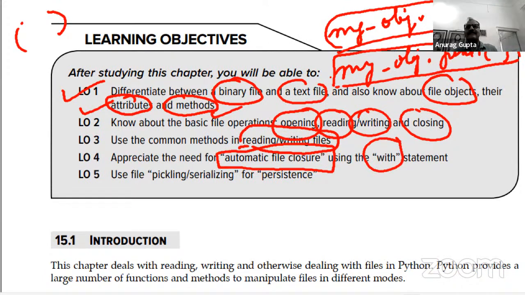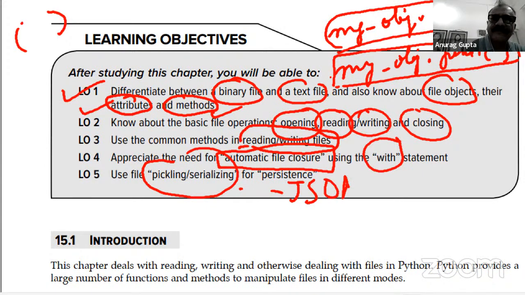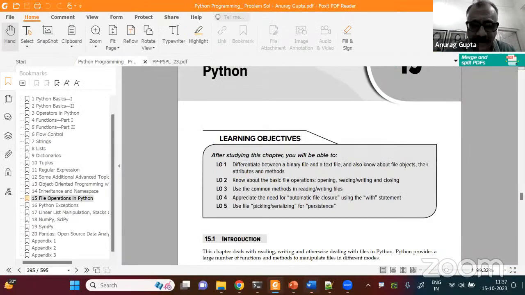So there is a technique whereby if something goes wrong, even while the file is being read, the file will close automatically. It can so happen that you have opened a file and the program crashes. Then all the content of your file is dumped in your memory, and you use up all your memory. To prevent that from happening, you can use a with statement. I will explain how. Then I'll be talking about pickling and serializing and a little bit about JSON also, which has now become very, very important. Everything is JSON. So with this background, let us start now.